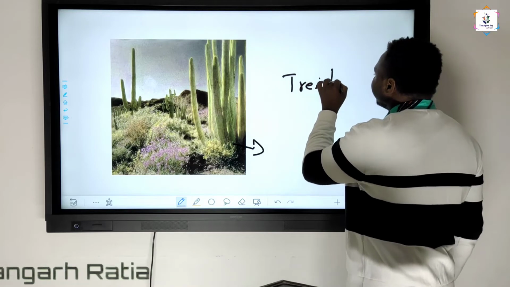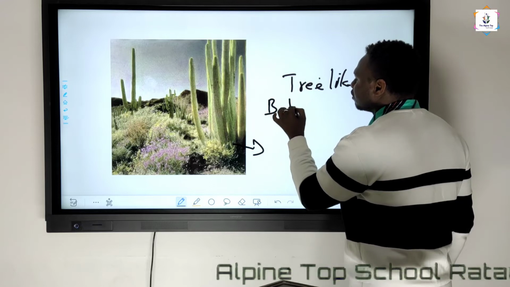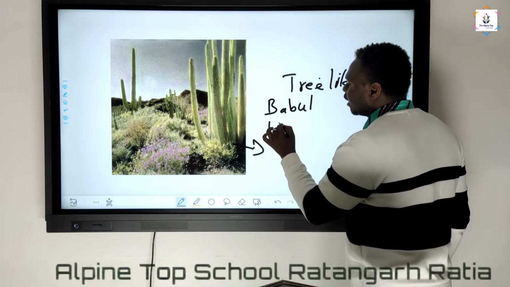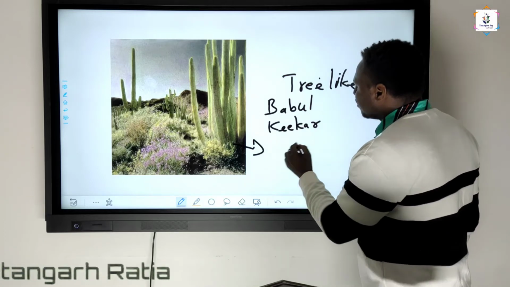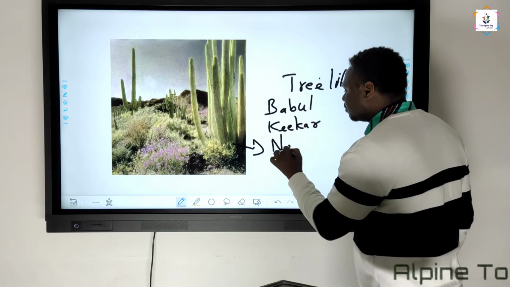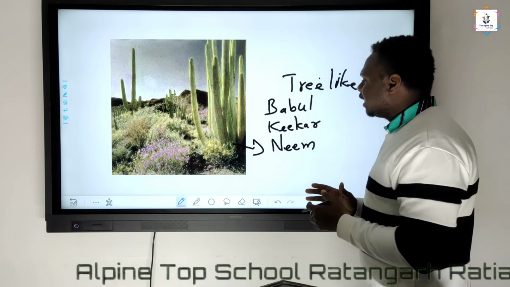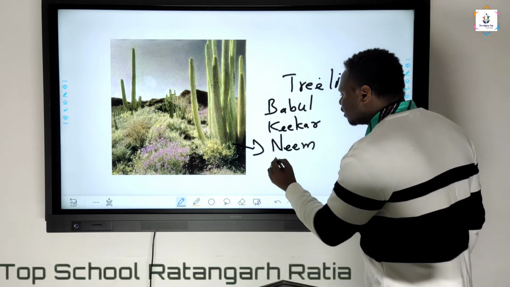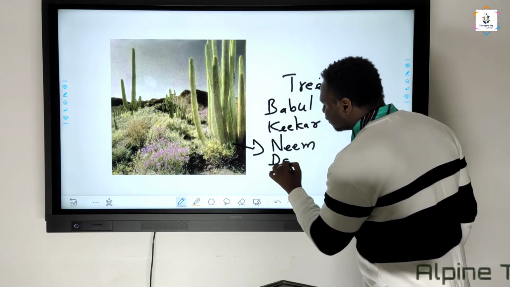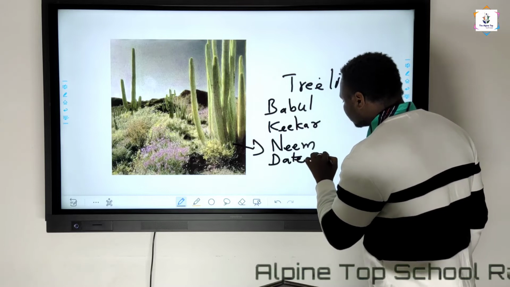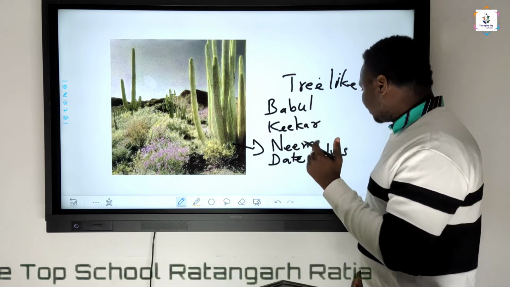Trees like bamboo, then we can also see hickory, and apart from that you also can see neem. These are the other trees you also can see over here, and apart from that also you can get trees like date palms. These are some of the different trees that you can see in the desert area.